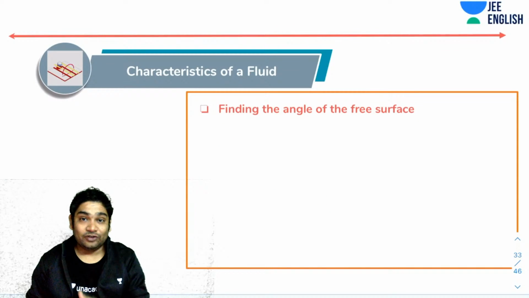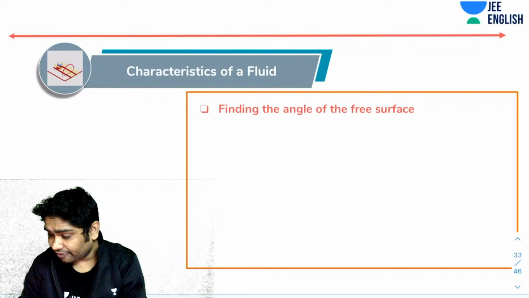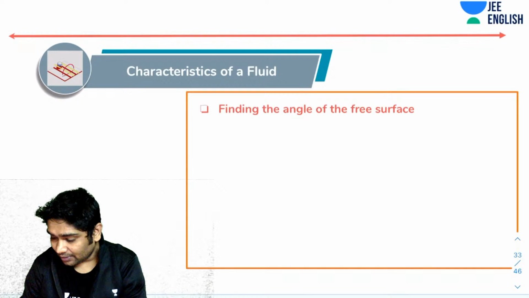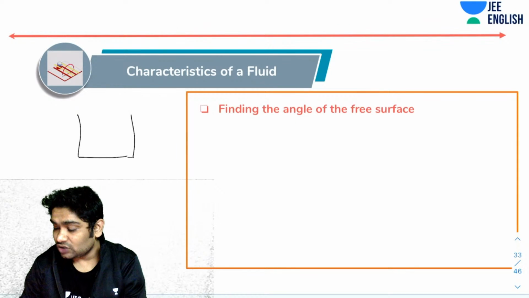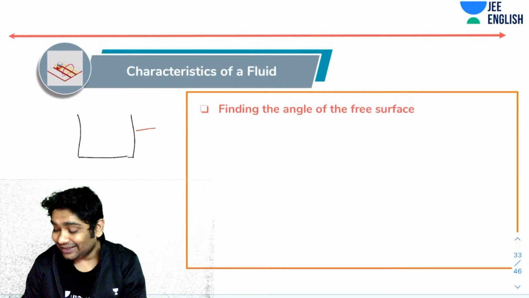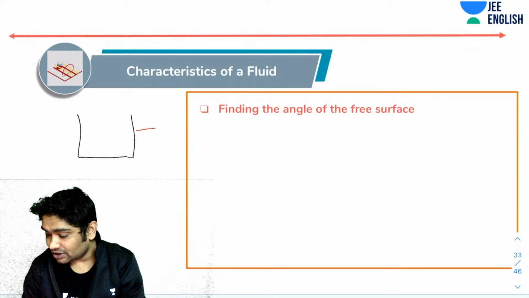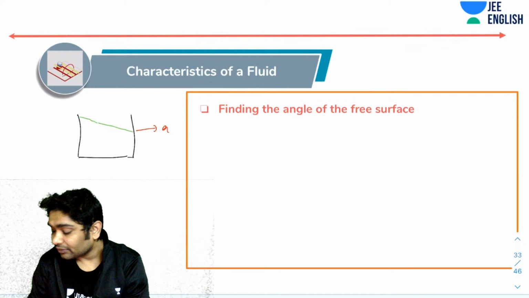So, finding the angle of the free surface. Imagine here was a vessel, and this vessel was being accelerated with some acceleration a in this direction. If there was liquid, let's say finally the liquid becomes like this.